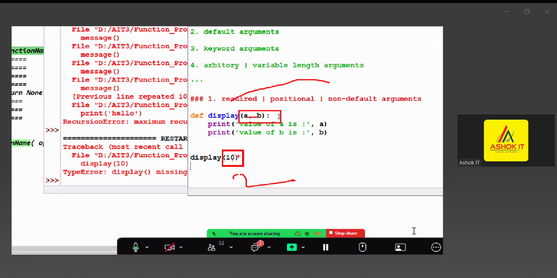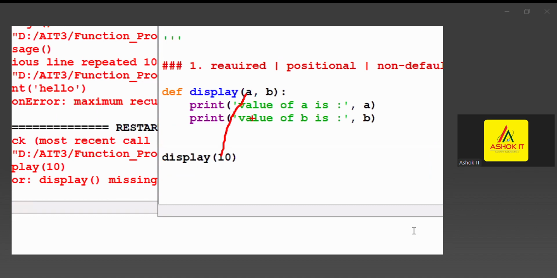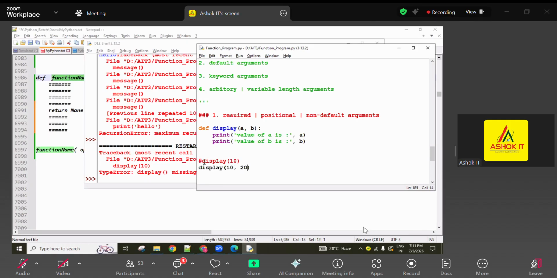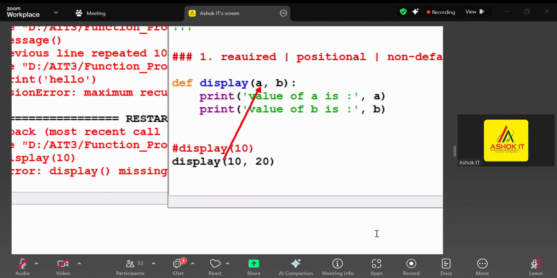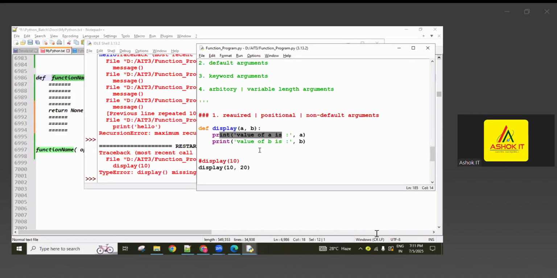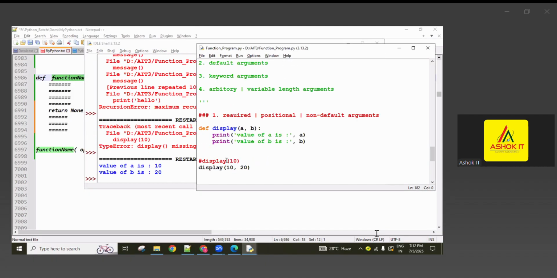Next, positional arguments, guys. So here the first value goes to the first position, and if a second value is there, to the second position. Okay, the first value to the first position variable, the second value to the second position variable assigning. For example, this one I'm commenting out. Now you can see here 10 comma 20 is there. So now a value is 10 and b value is 20. If I'm printing, value of a is 10, value of b is 20, like you're going to get. So position-wise assigning the values, guys.